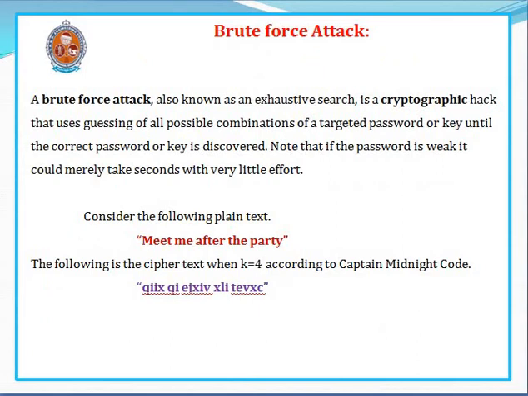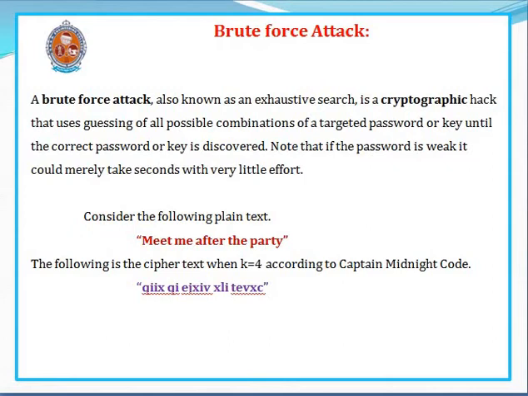And here is how the brute force attack is performed by the analyst or intruder. A brute force attack, also known as an exhaustive search, is a cryptographic hacking method that uses guessing of all possible combinations of the targeted password or key until the correct password or key is discovered. If we use the Caesar cipher technique, the key space is only 1, that is K equal to 3. So it can be easily broken by the brute force attack.